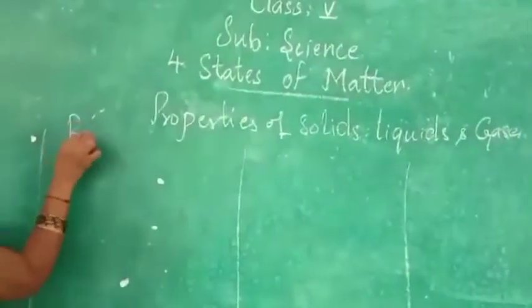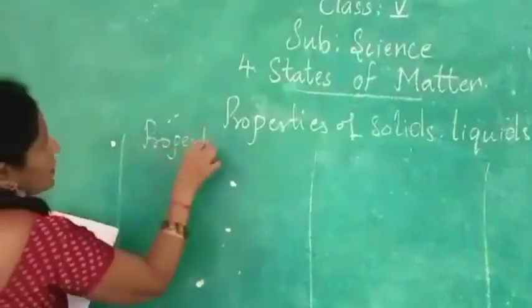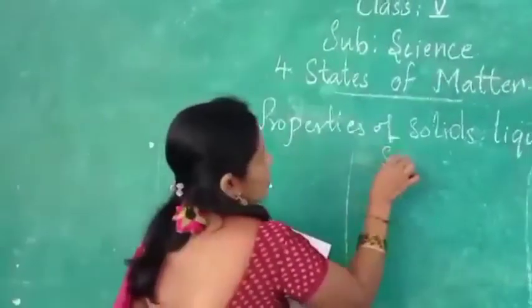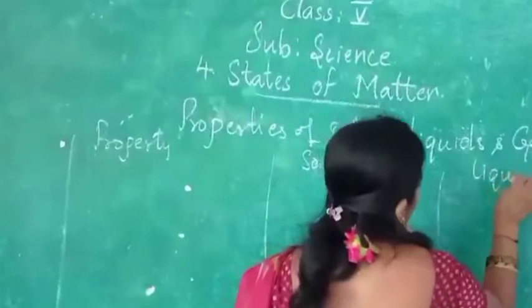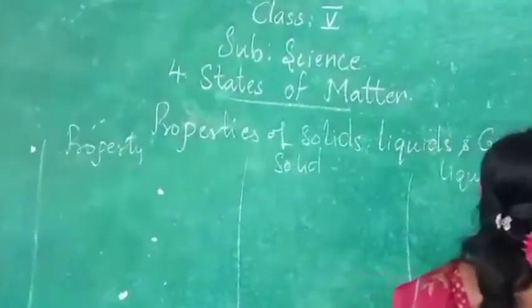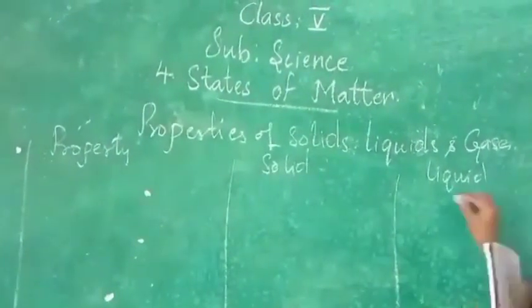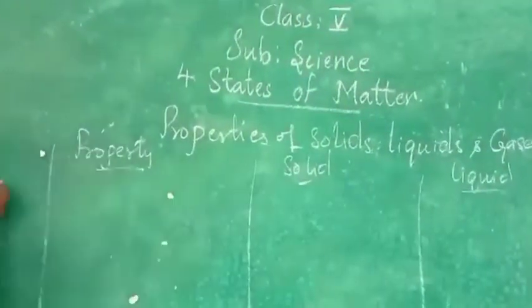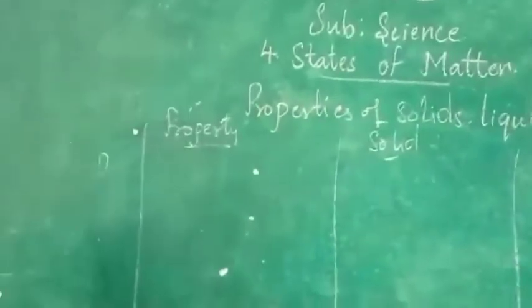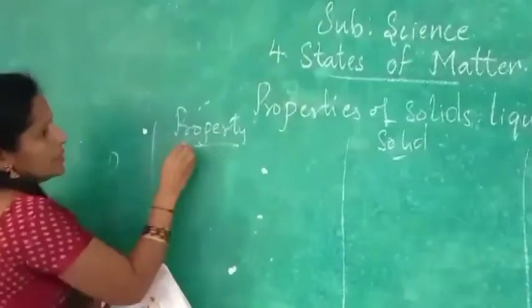What are the properties first we'll see in solid, liquid, and gas? First we will see what is the property here? Shape.